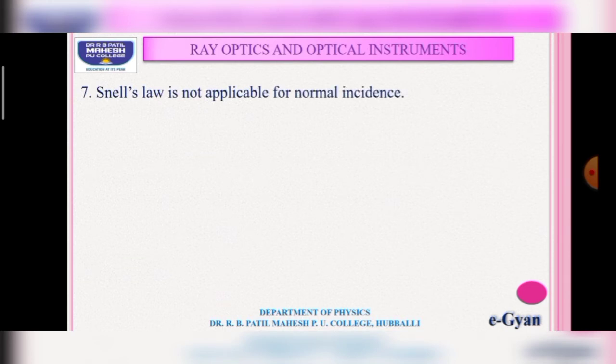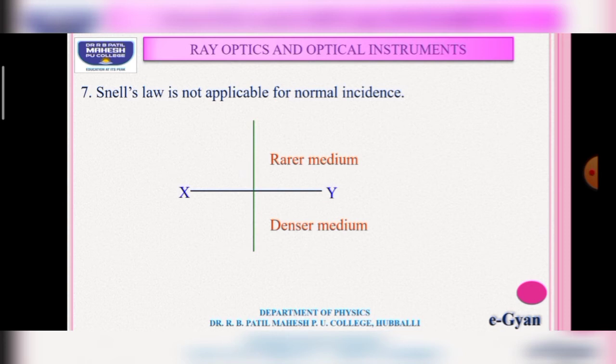Seventh point, Snell's law is not applicable for normal incidence. That means if the ray is incident normally to the interface, then Snell's law is not valid. Here, this is the interface between two media, the upper medium is rarer and the lower medium is denser, and this is the normal. If the ray is incident along the normal, it travels along a straight line and does not deviate. Hence, Snell's law is not applicable for normal incidence.